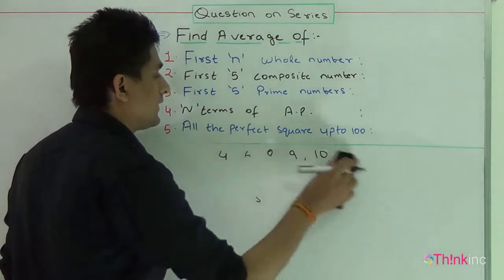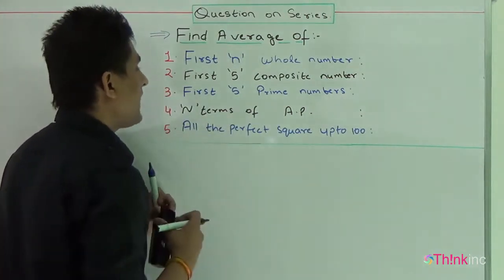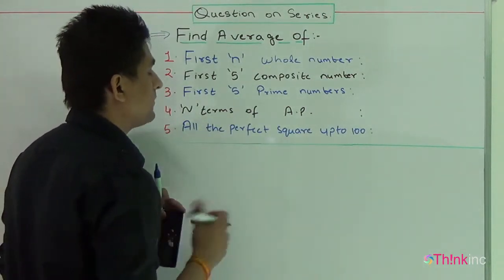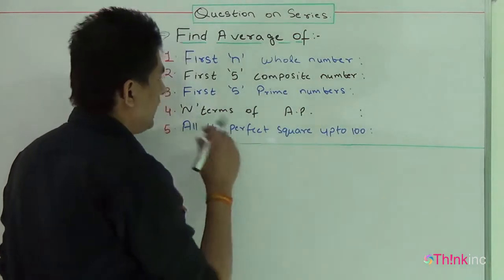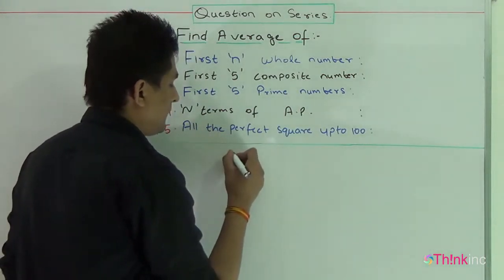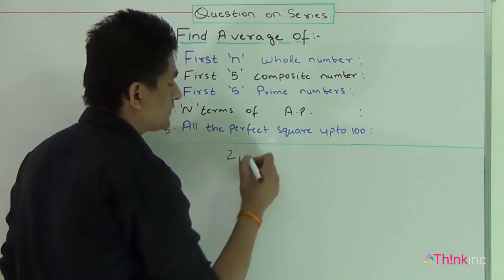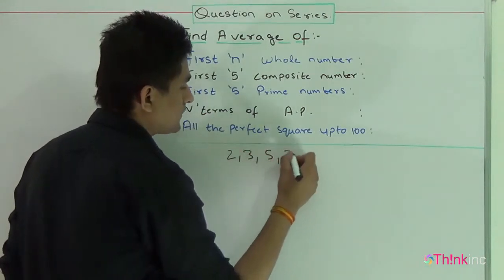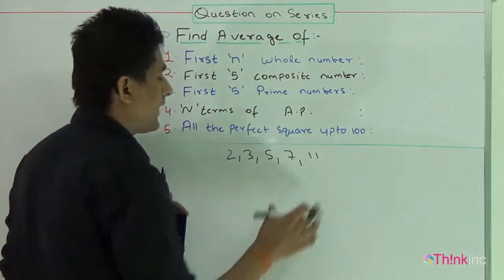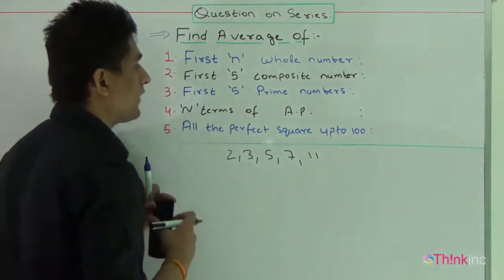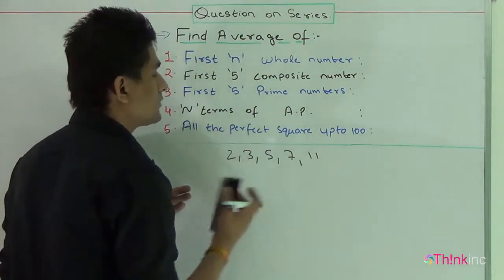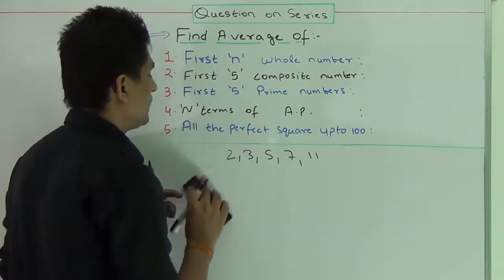Now moving to the third part. The question is to find the average of the first 5 prime numbers. First, let me tell you what the first 5 prime numbers are: 2, 3, 5, 7, 11. Again, you have to add them and divide by 5 to get the answer. I think you can solve this on your own. Now move to the fourth one.